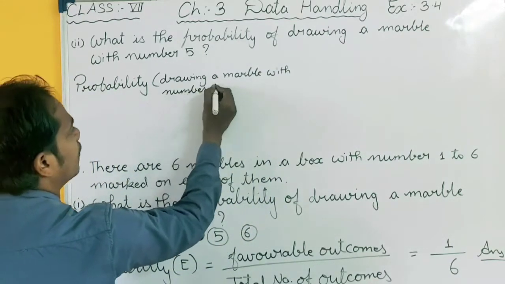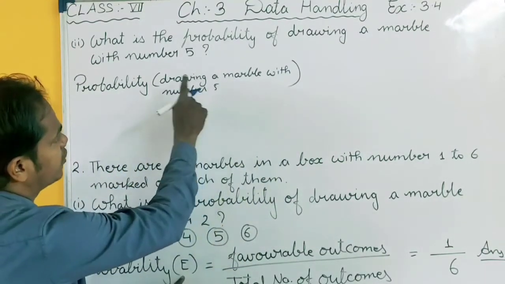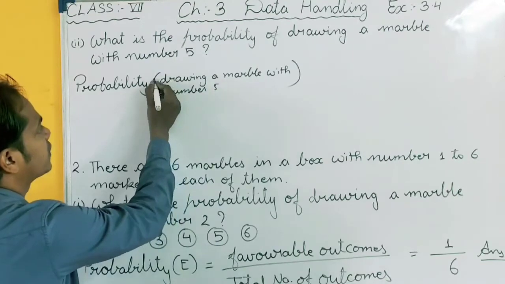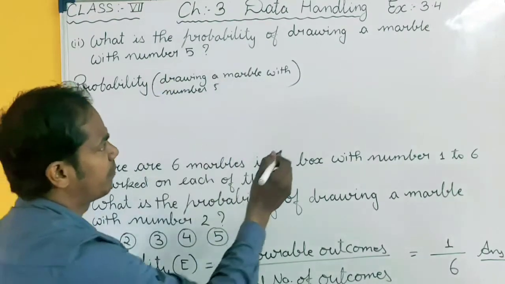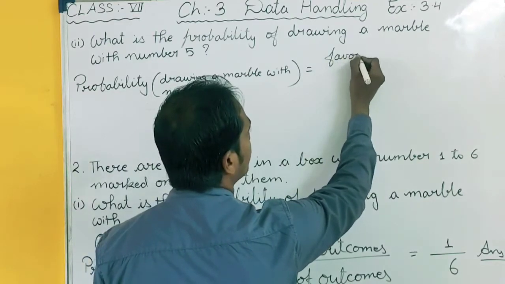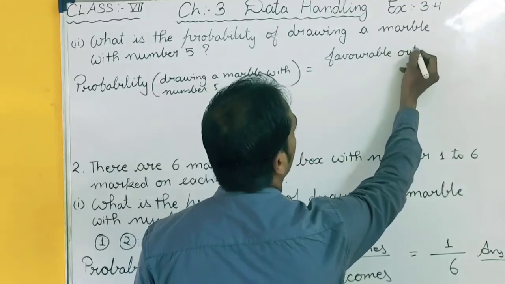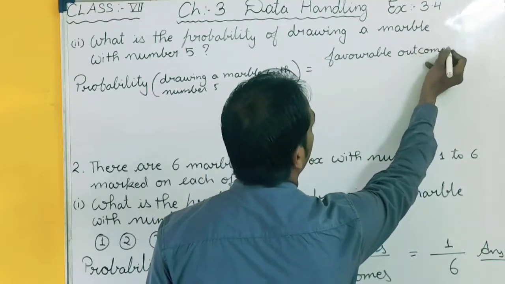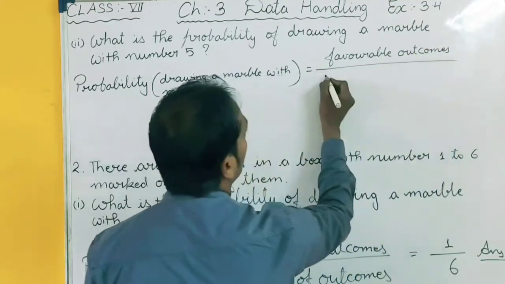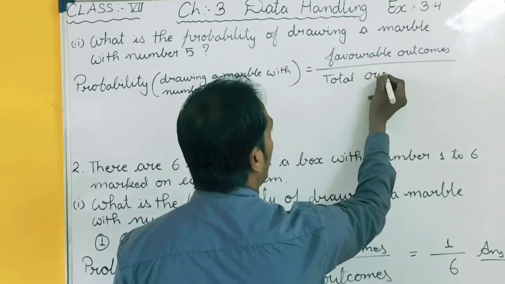Okay, this is your event. Event means actual event means this. So what is the probability of drawing a marble with number 5? Again same, favorable outcomes upon total outcomes, or you can write total number of outcomes also.